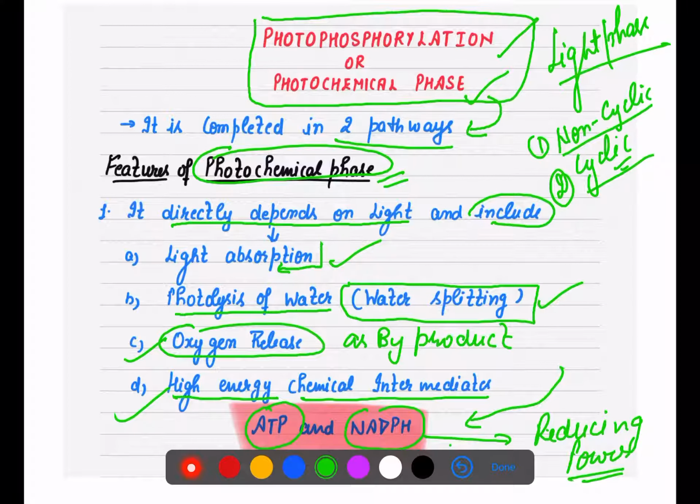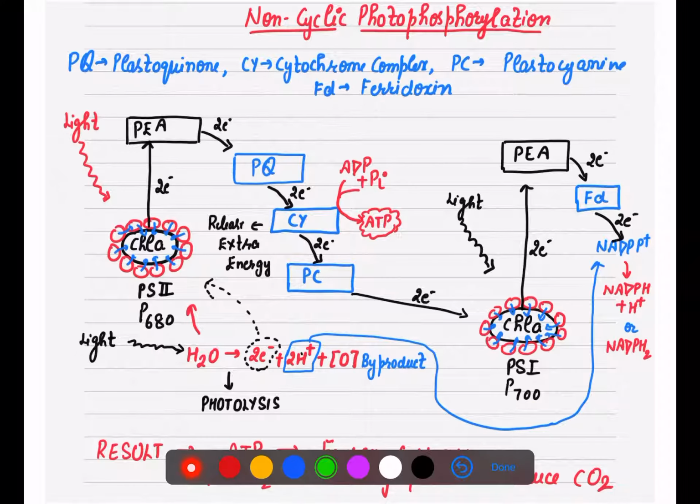But the main point is this summary of what happens in the photochemical phase. So let's start with non-cyclic photophosphorylation. That is the first cycle, you can say, of your light reaction.